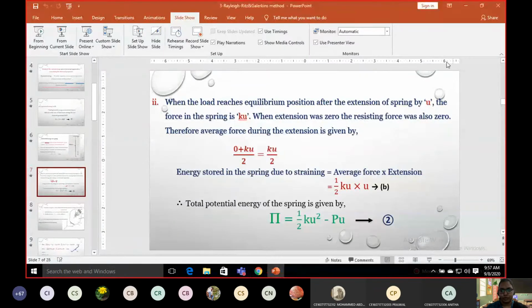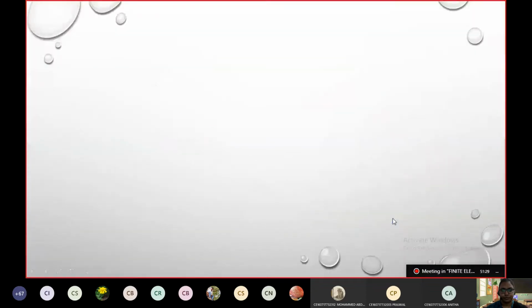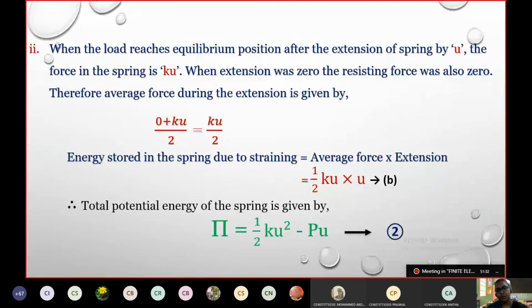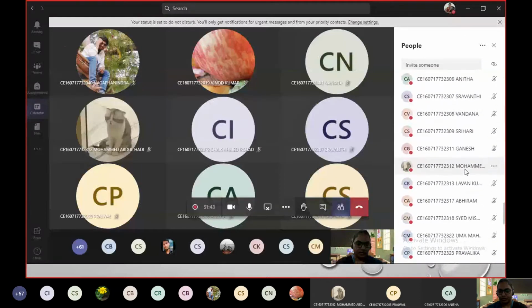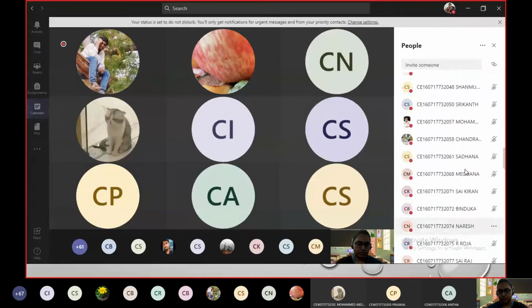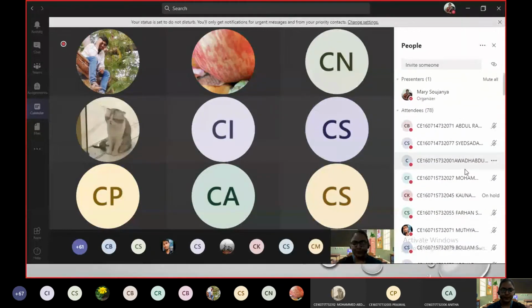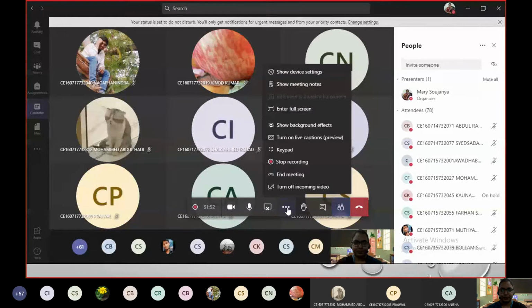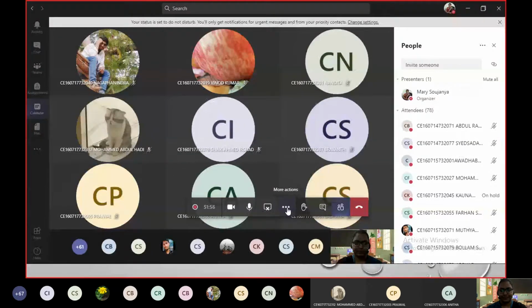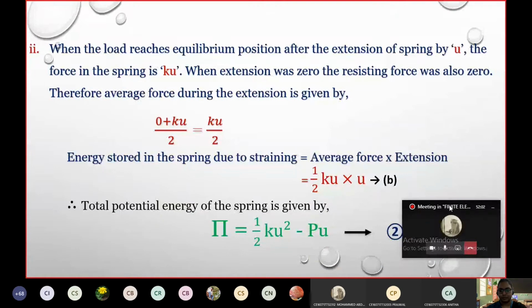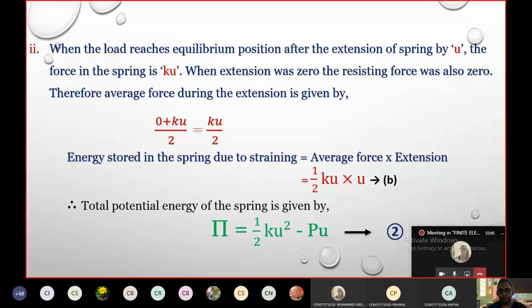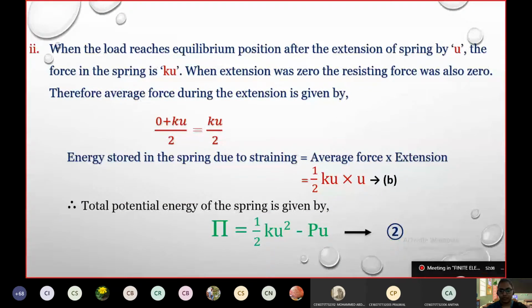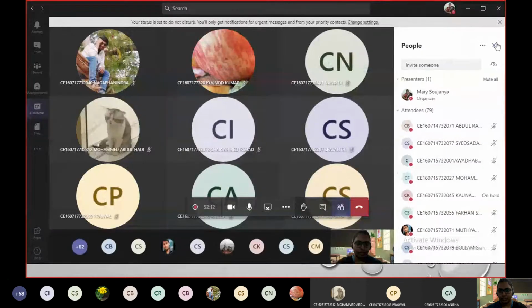Right. Please do not unmute. Guys, the form will be open only until 10 o'clock.